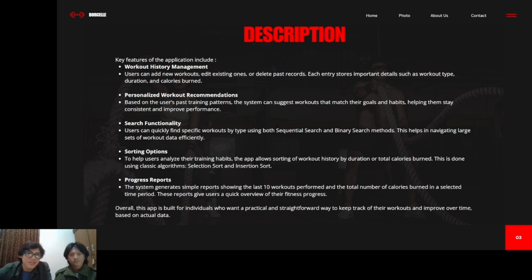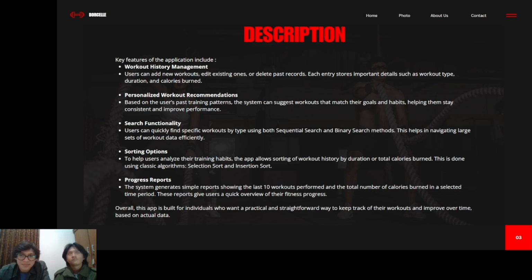Each entry stores important details such as workout type, duration, and calories burned. The second is personalized workout recommendation. Based on the user's past training patterns, the system can suggest workouts that match their goals and habits, helping them stay consistent and improve performance.